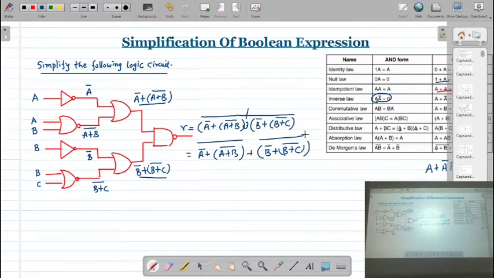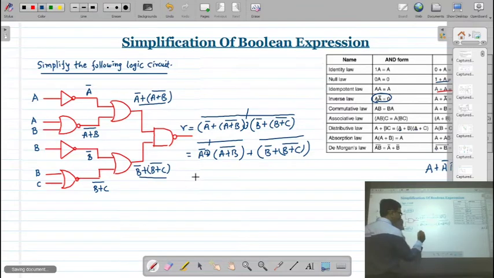Correct? So again we have a chance to apply De Morgan's law. We will apply it to this term and also to this term. When I apply this, I will cut the line and change the sign.